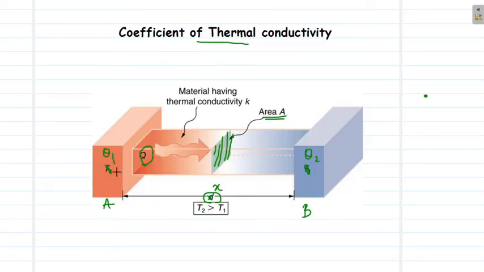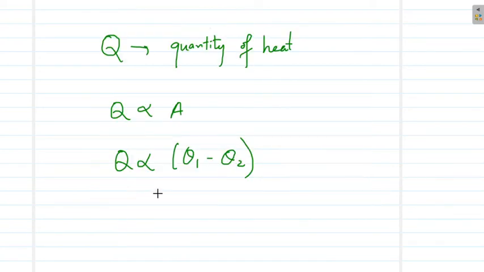Now given this material, length will also have an effect on this value Q, and that dependence will be inversely related, because if this length is higher, then the rate of transfer will be lower, or the quantity of heat that is conducted will be lower. So we can say that this Q will be inversely proportional to the length of the material, which is 1 by x.